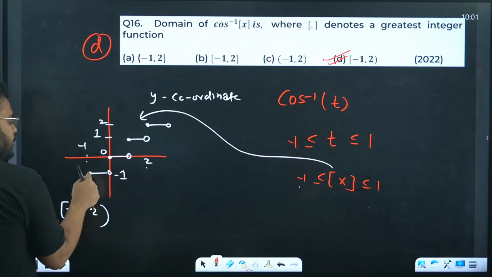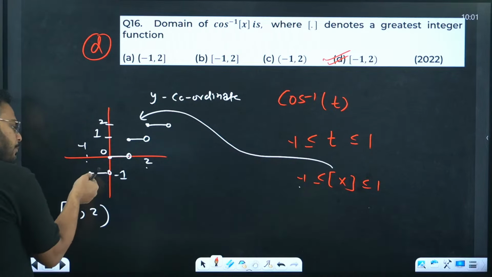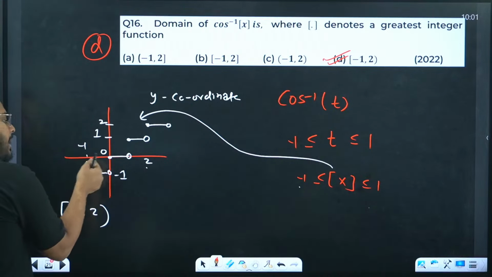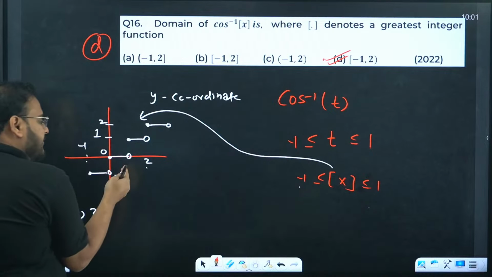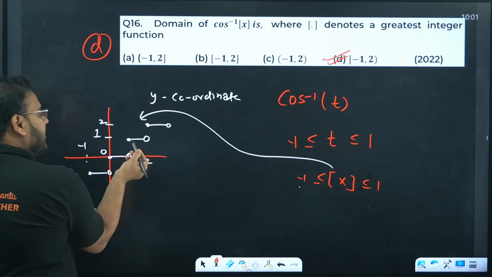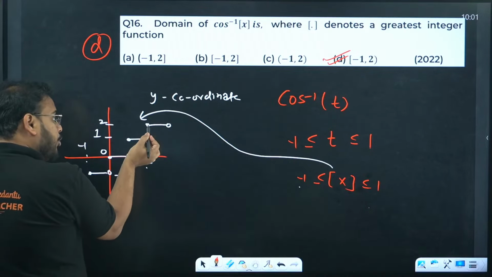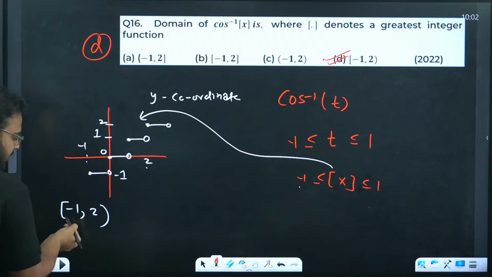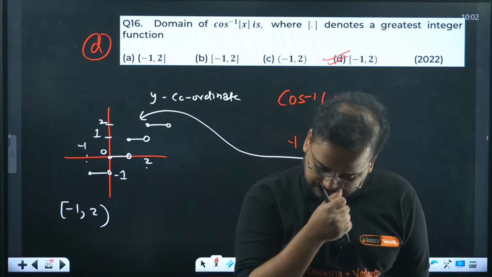Minus 1, it goes up to what? To get the minus 1, you can go up to minus 1 value, because minus 1, minus 0.5, up to minus 0.001 also gives you minus 1 only. Right after 1 also, you can get 1.1, 1.2, also 1 only. But if you touch the 2, you go to 2. So you don't touch the 2. So minus 1 to 2 is the answer. Option D.